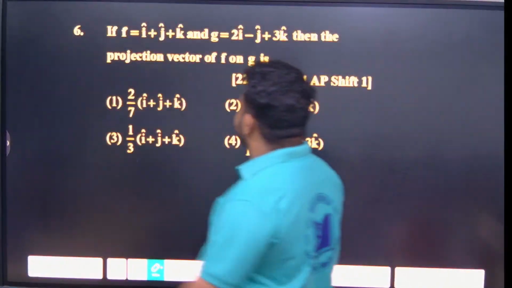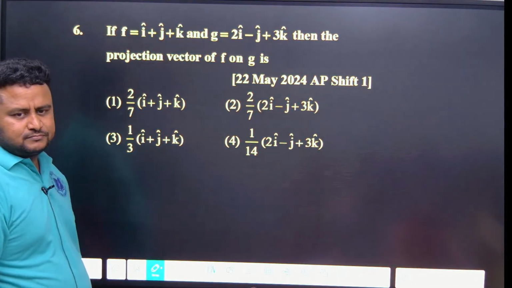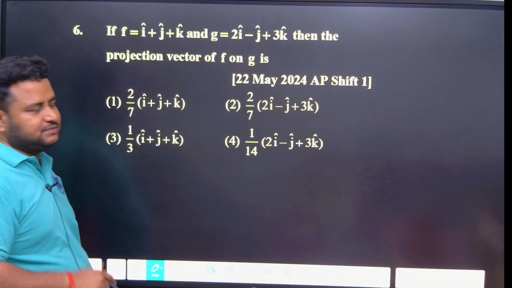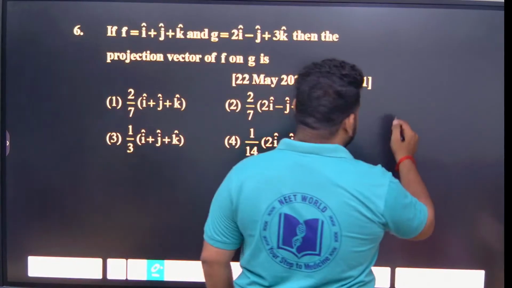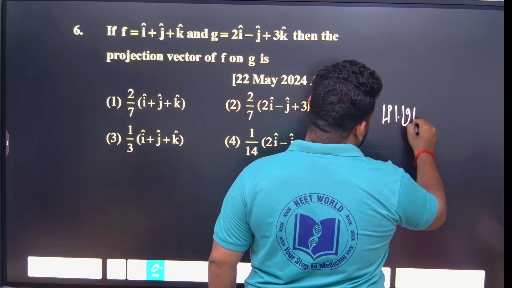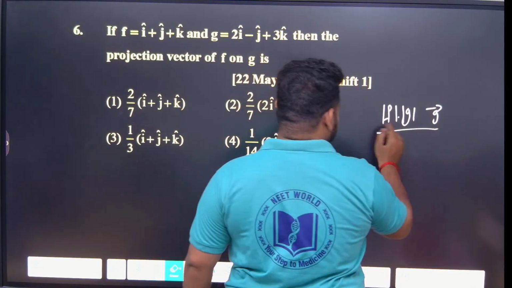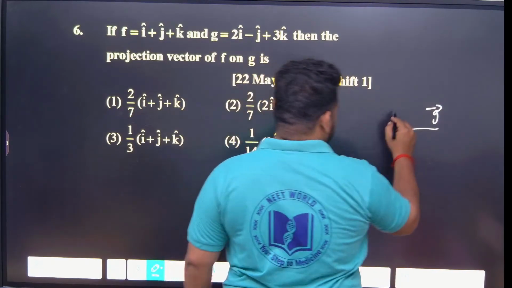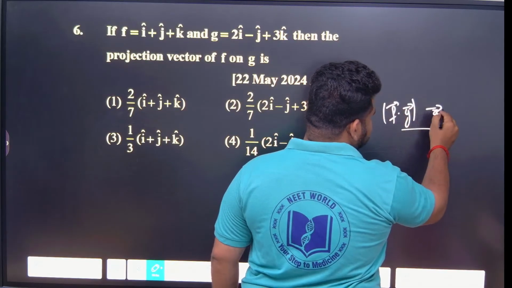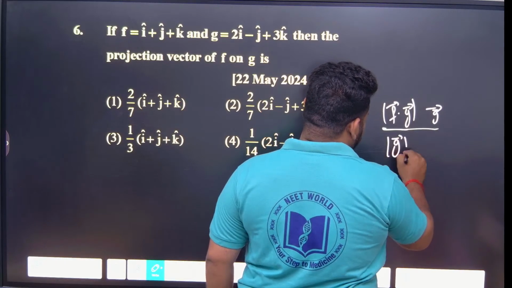See, if f is given and g is given like this, then the projection of vector f on g, they are asking, is a very simple direct formula. F on g means what should you do? What is the formula I should write here? F dot G into G bar, correct? Instead of G cap I'll write G bar here, divided by G bar whole square, correct?